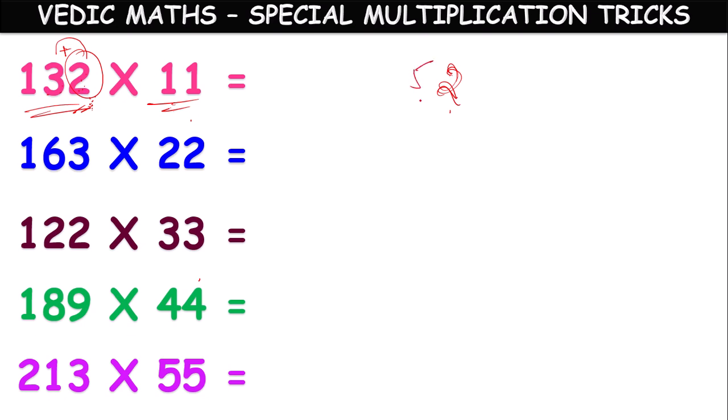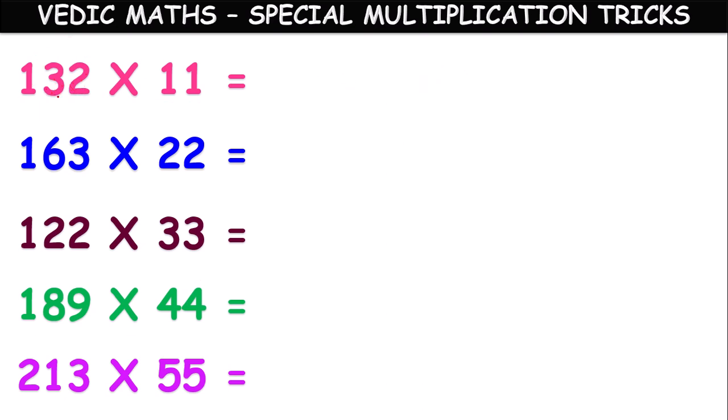This sum is taken before 2, so before 2 we keep 5. Next two digits we add, 3 plus 1, which is 4. So before 5, we keep 4. Next, the first digit is 1, and this will become the first digit of the answer.